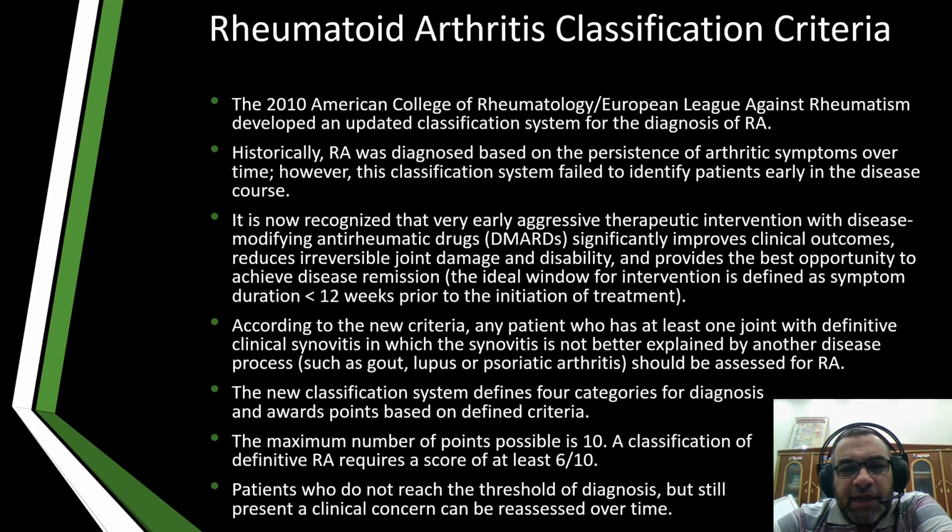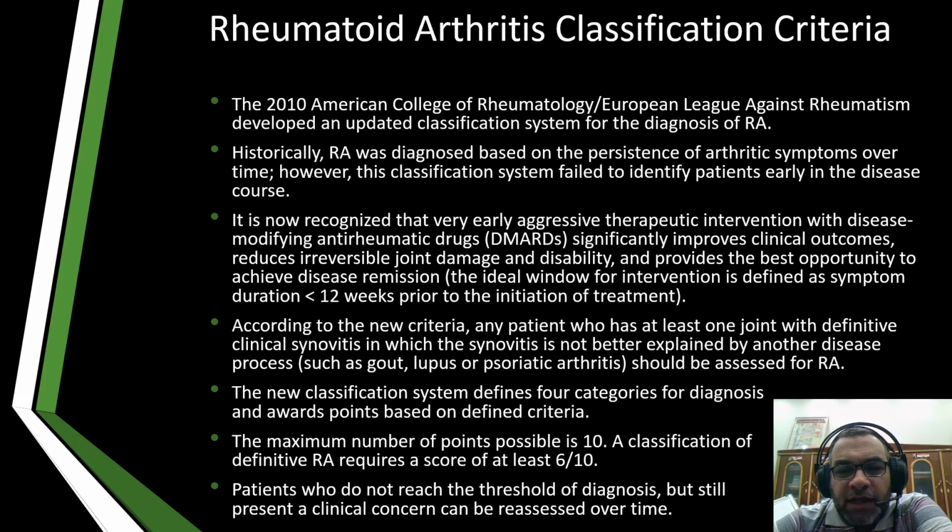Rheumatoid arthritis classification criteria. In 2010, the American College of Rheumatology (ACR) and the European League Against Rheumatism (EULAR) developed an updated classification system for the diagnosis of rheumatoid arthritis. Historically, RA was diagnosed based on the persistence of arthritic symptoms over time, such as in the old 1987 classification criteria of the ACR.